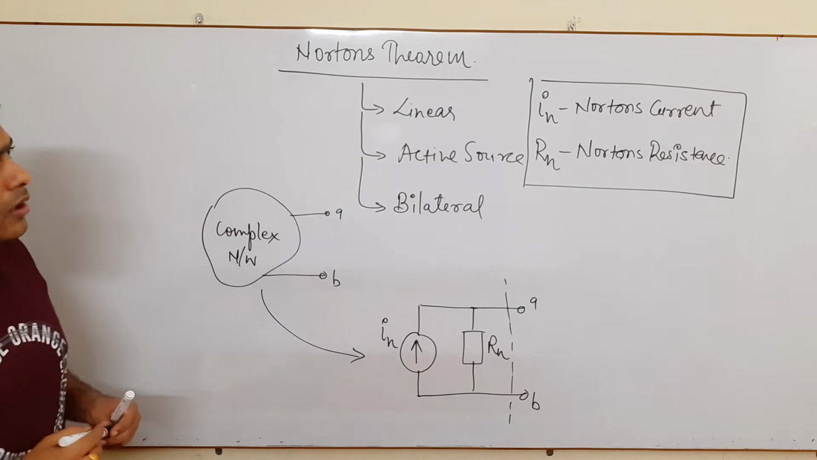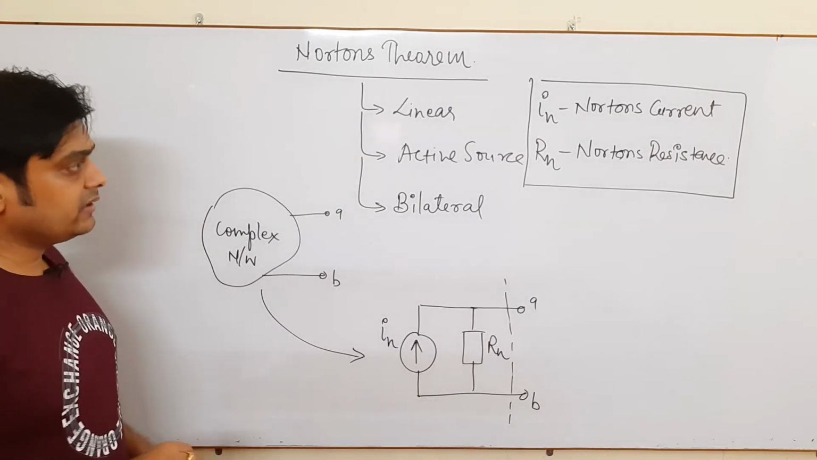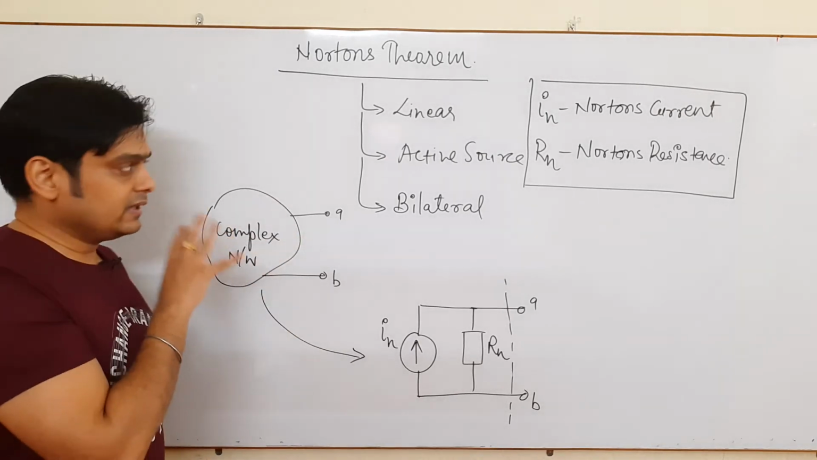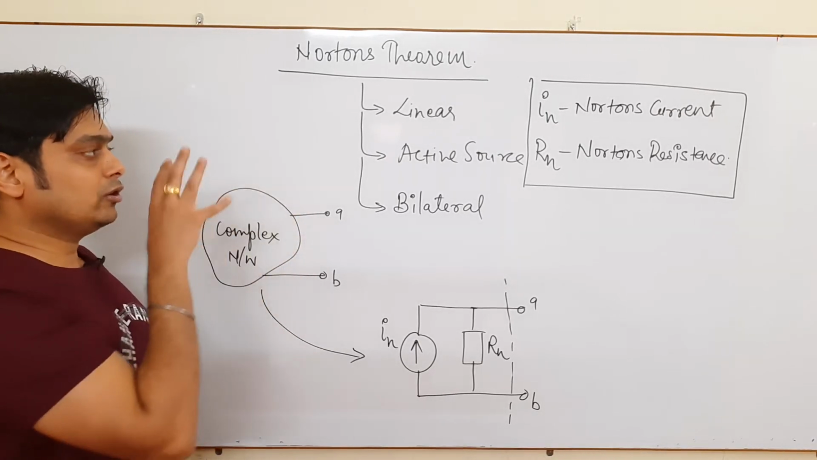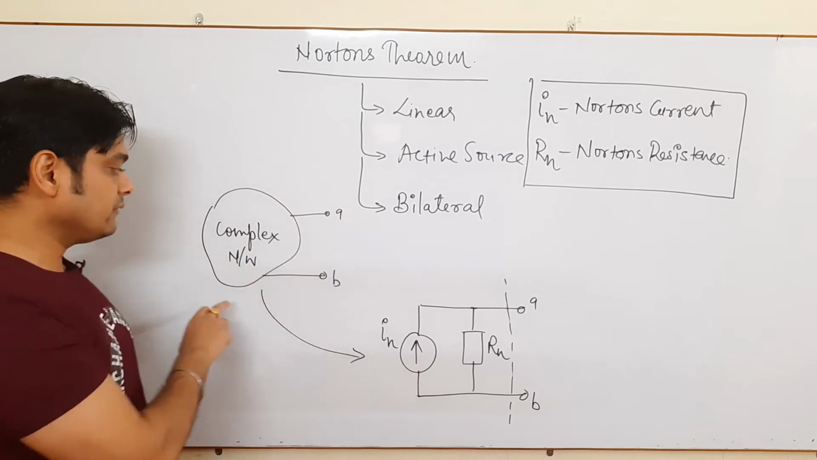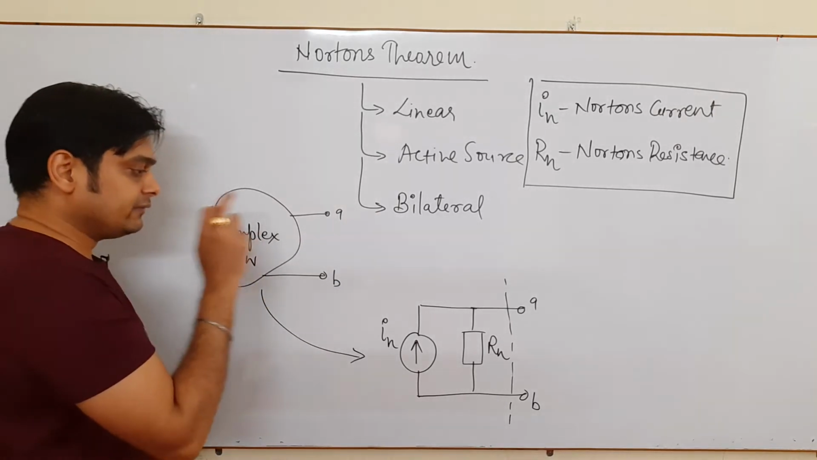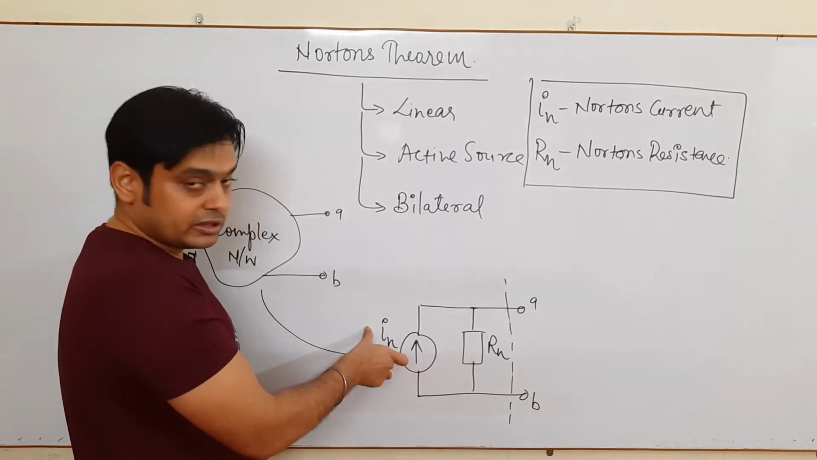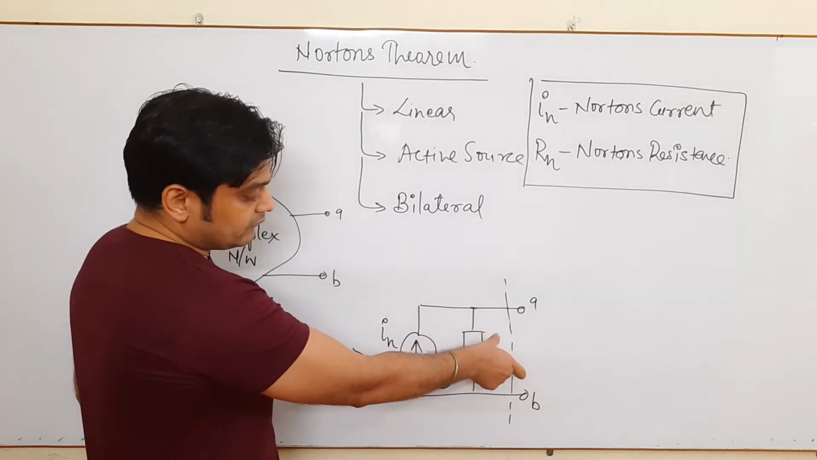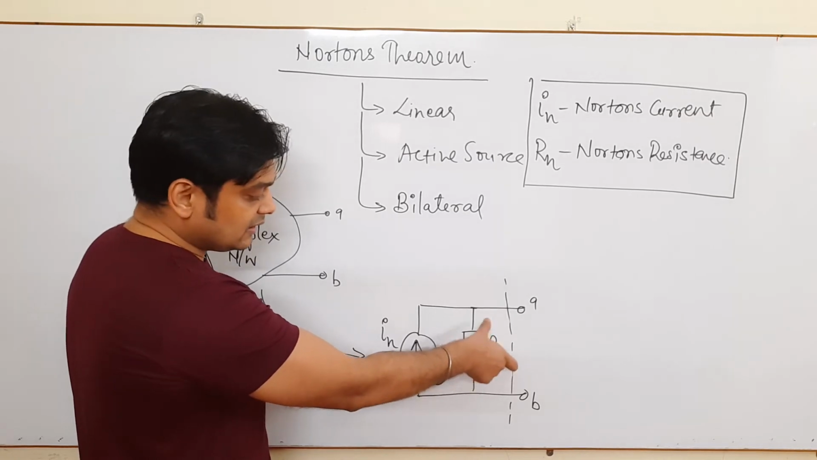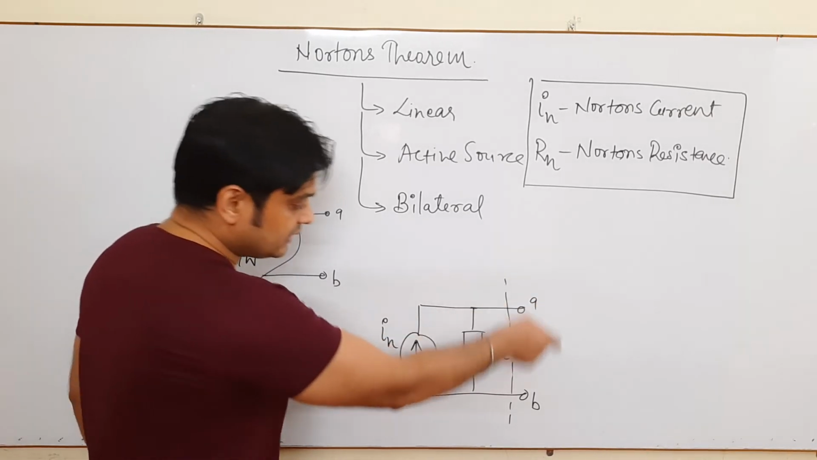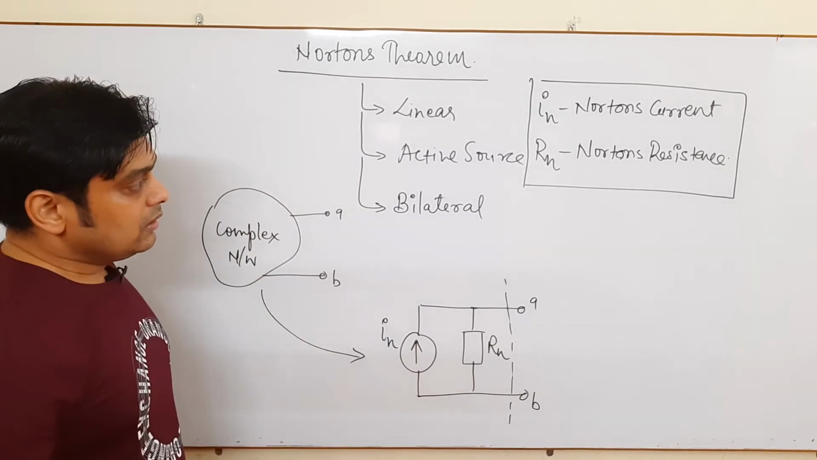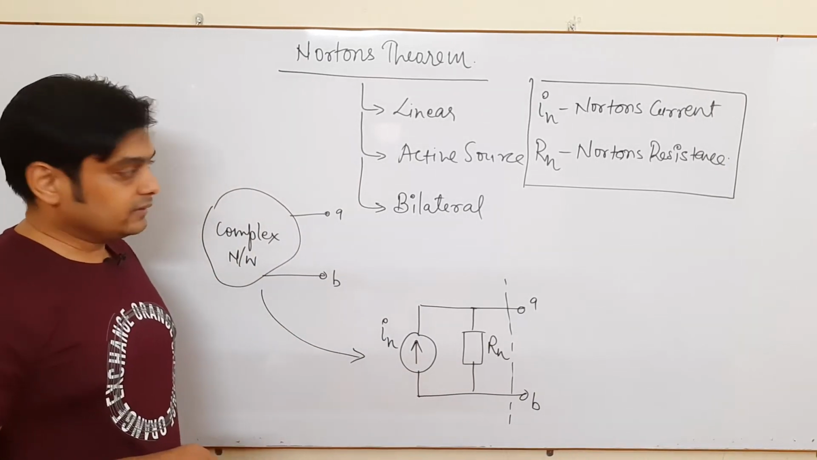Okay, so this is all about IN and RN. Now we will see how we find IN and RN in a network. First we have seen Thevenin's theorem, second we have seen Norton's theorem. The conditions remain as they are. However, in Norton's theorem the complex network is converted into its equivalent form in which IN is your current source known as Norton current and a resistance RN known as Norton resistance is in parallel with the current source having terminal AB. These are the terminals. Okay, now we will see how we find IN and RN.